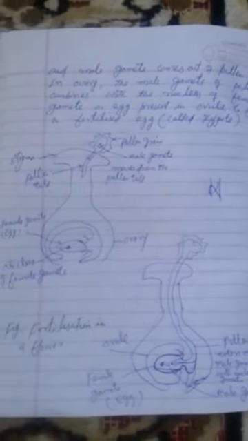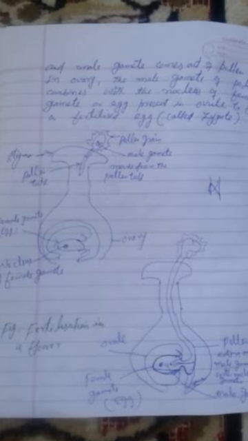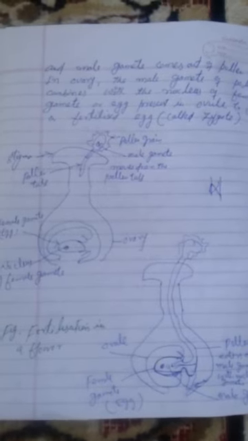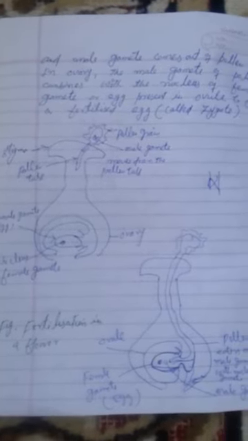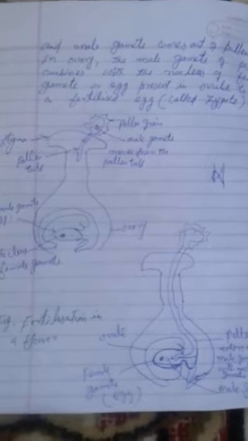Now after fertilization, there is formation of fruits and seeds. And the ovule develops into seed, and the ovary of a flower develops and becomes a fruit with seeds inside it. The seed is a